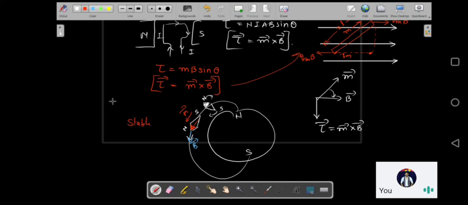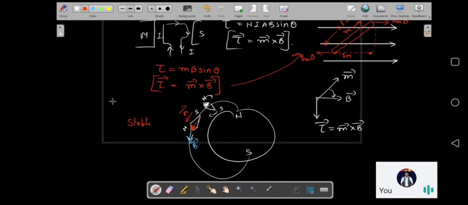A torque is going to act on that magnetic needle, and that magnetic needle is going to attain a stable equilibrium. We have already discussed what a stable equilibrium is in chapter 4. That means when your magnetic dipole moment comes in the direction of the magnetic field, it is a stable equilibrium. That means the torque is 0 at that point, correct? So basically a torque is going to act on this compass needle, and the compass needle is going to rotate in such a manner that it attains a stable equilibrium, that is, the angle between the magnetic dipole moment and the magnetic field becomes 0.